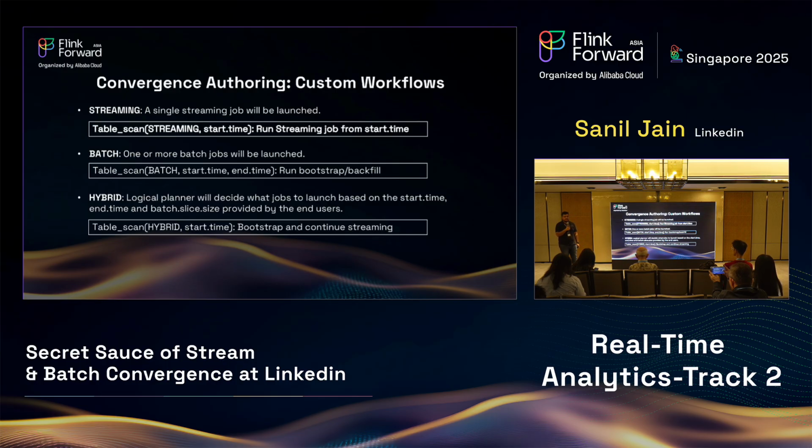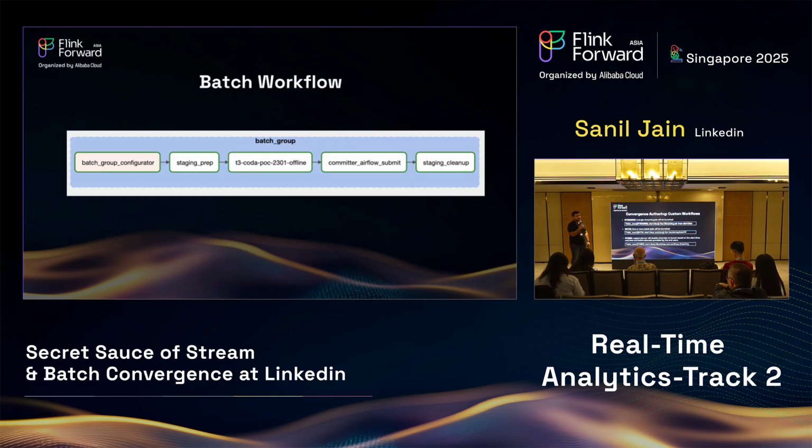And there is something called hybrid, where users just specify a hybrid type workflow and a start time, and we have a logical planner that we call the Coda planner, and that Coda planner figures out the number of batch jobs to spawn and then does a switch to the nearline job after those batch jobs have run. So all this orchestration is built using this hybrid workflow. So these workflows are auto-generated for our users, and the users can easily toggle between these workflows. So that's the workflow part.